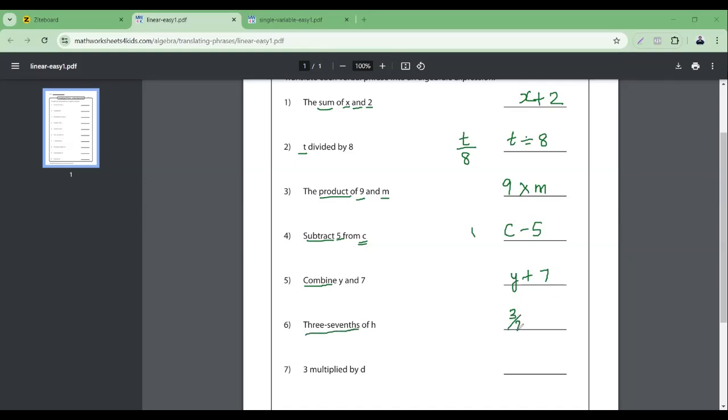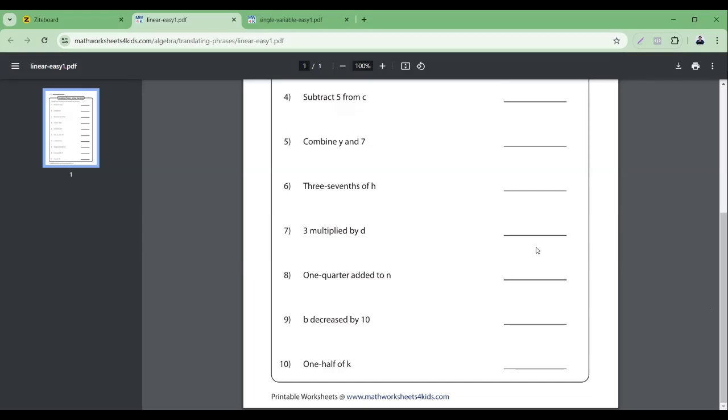3 sevenths. Of means multiplication. 3 sevenths of H. So when I simplify this, I can write as 3 times H is 3H over 7. I can write like this also. 3 multiplied by D. Okay. I hope you are able to follow all these things, right? Okay. Let's see. Is there any other further things that I can help you with?